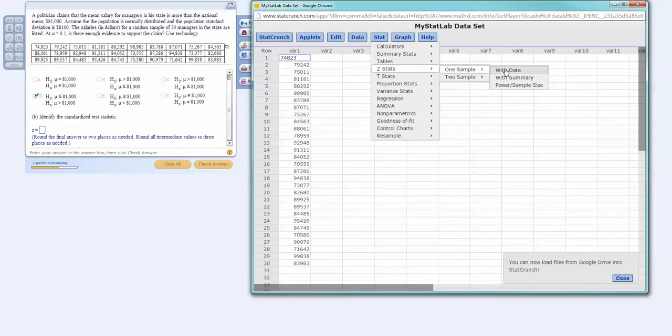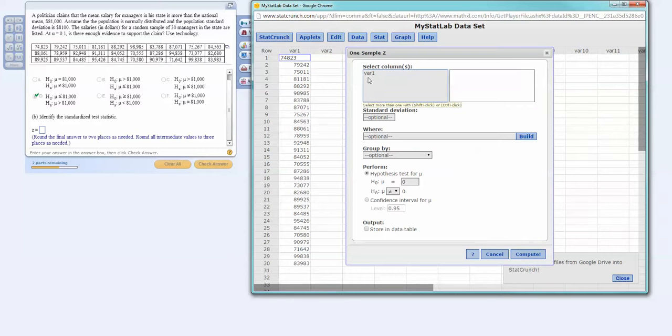We're going to left-click var1 here. Notice that it populates this field to the right. That's because the column that we're dealing with is called var1 or variable 1. Do not worry about the standard deviation. You can put that in there if you want, but StatCrunch will calculate it automatically. You do not need to worry about the where or the group by. We are going to perform a hypothesis test.